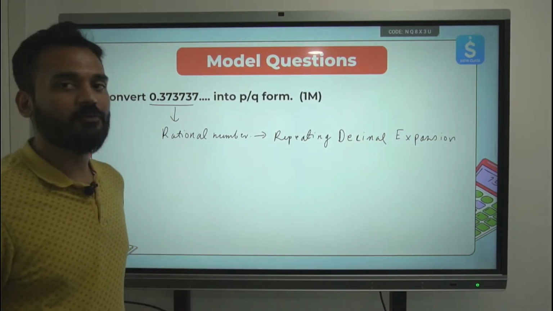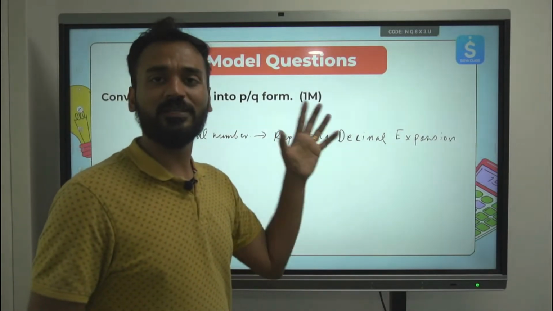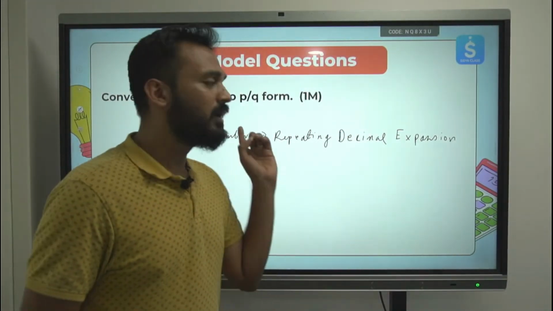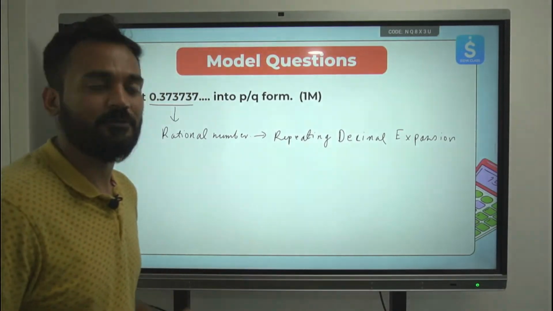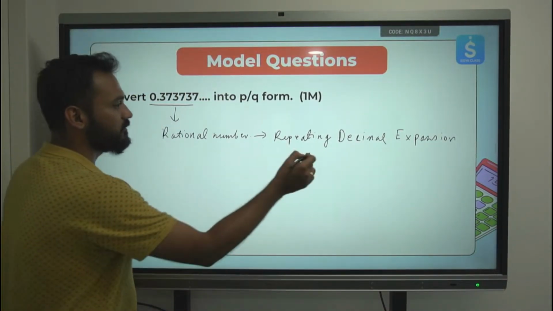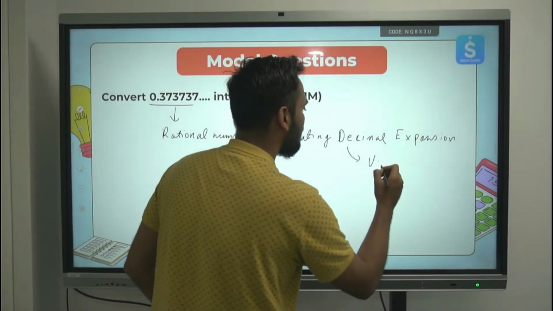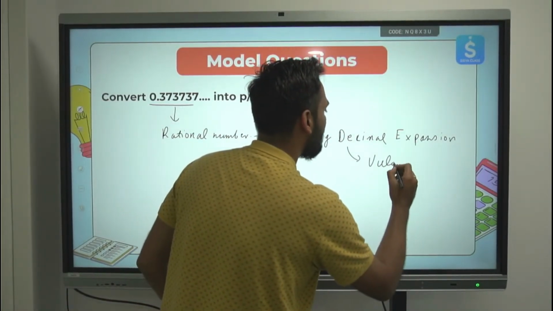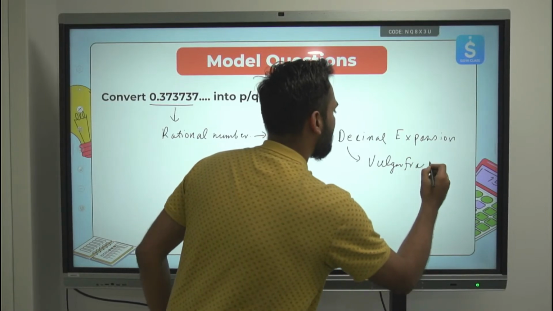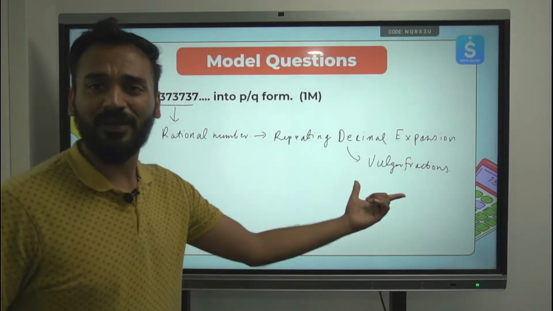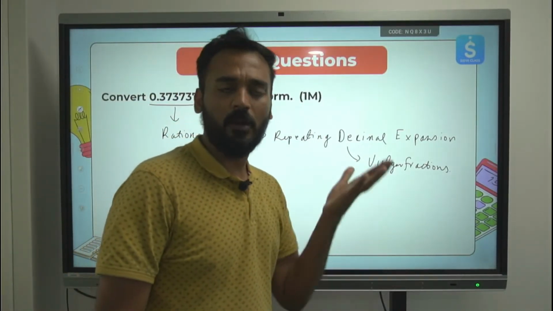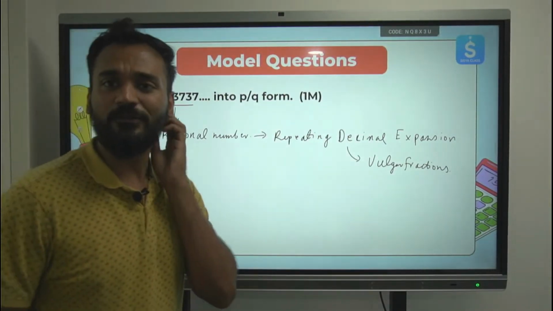Such fractions, when we form fractions using such repeating decimal expansion, these fractions are called vulgar fractions. Let's understand how to find out vulgar fractions. There are shortcuts to this as well, but I'll tell you a conventional manner how to solve this, which will be very easy for you.